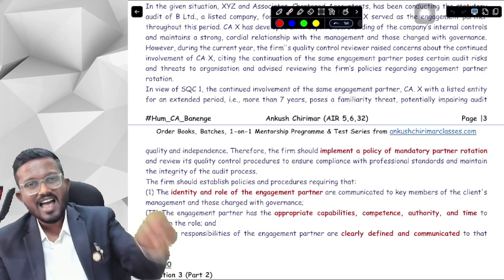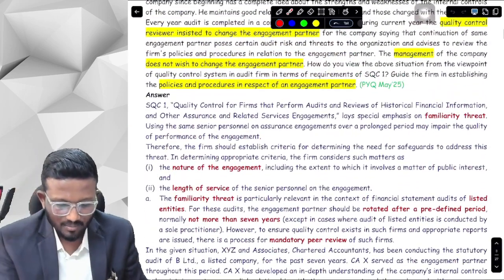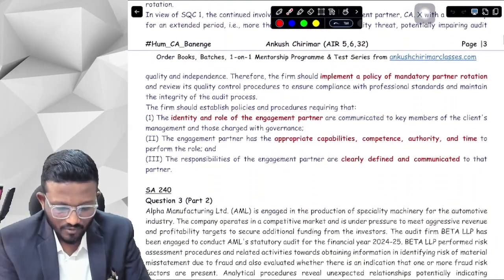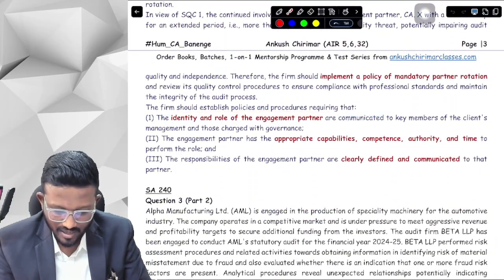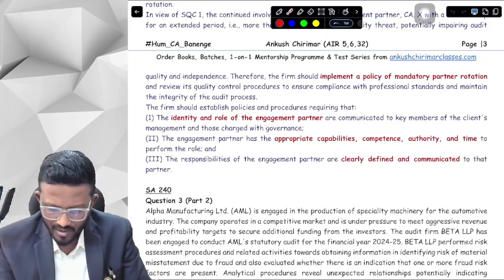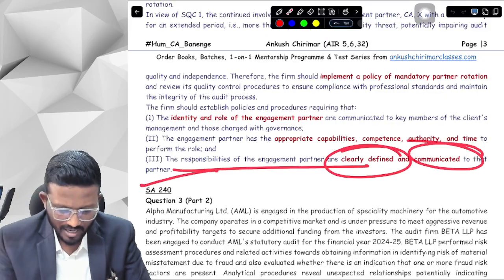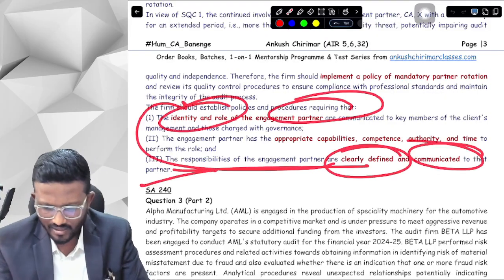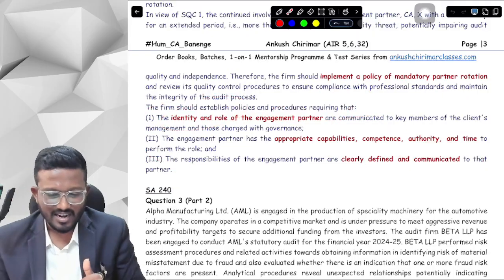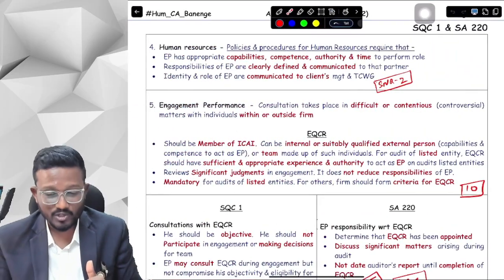Okay, yes sir. And the last question that they had asked is the policies and procedures in respect of the engagement partner. What is the policy and procedure, sir? First of all, the engagement partner should have the appropriate capabilities, competence and time. The roles of the engagement partner should be clearly defined and communicated to that partner, and the identity and role of the engagement partner is communicated to the client's owners as well. Okay, yes sir. This was the September 25 new questions, question number 2.